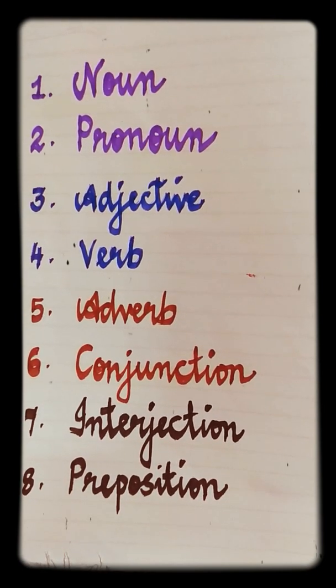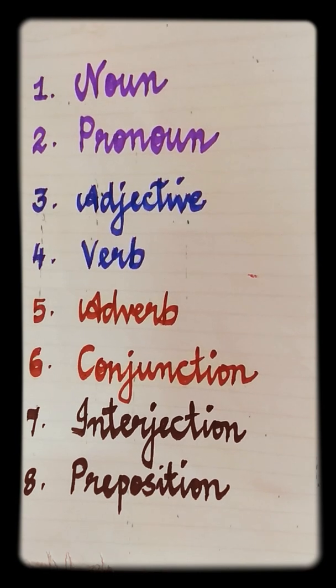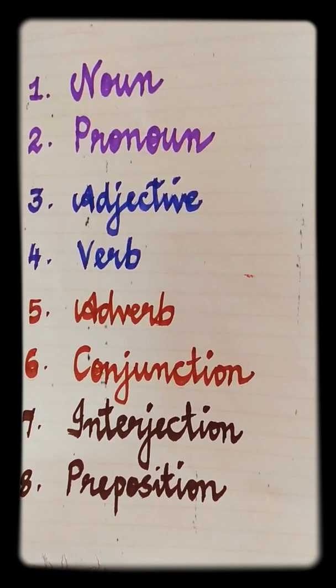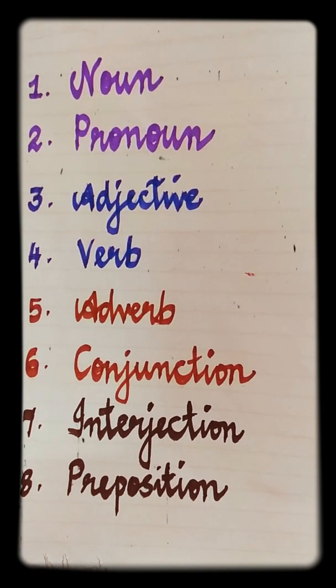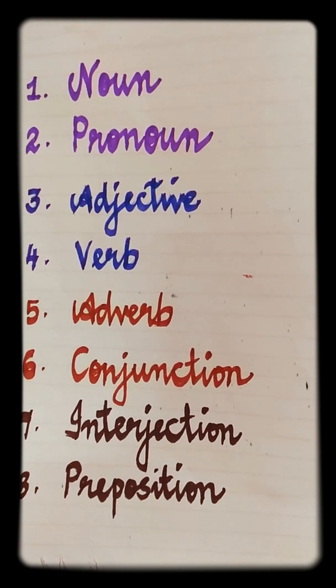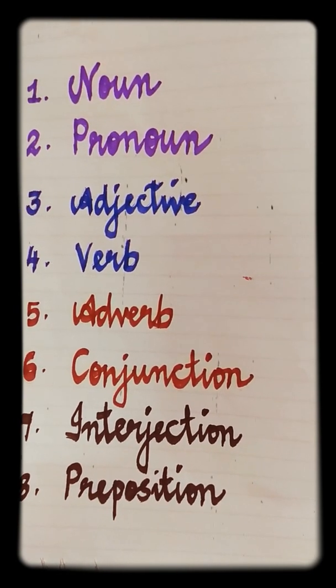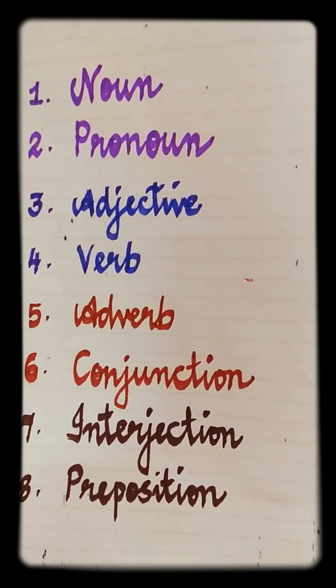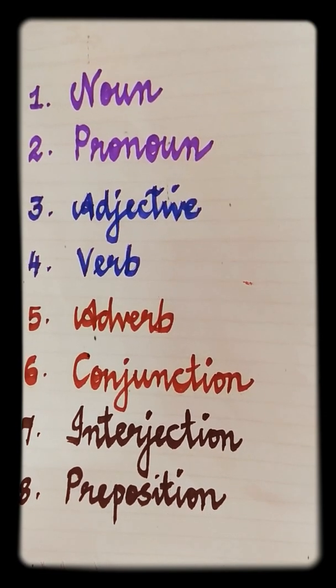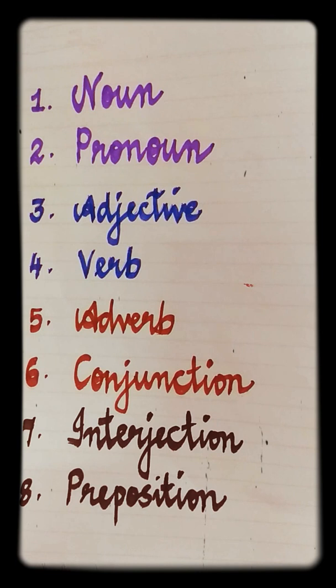Number 1, noun. Number 2, pronoun. Number 3, adjective. Number 4, verb. Number 5, adverb. Number 6, conjunction. Number 7, interjection. And number 8, preposition. Yes, so I would like all my students to recall the 8 parts of speech.